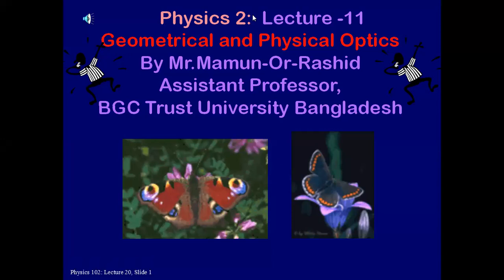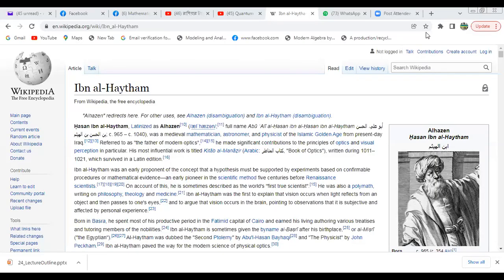So today we have discussed two types of optics: one is geometrical optics and another is physical optics. Actually, we have concentrated on physical optics. The father of modern optics, you must know, is Ibn al-Haytham. So you must know about him. He is the father of modern optics.